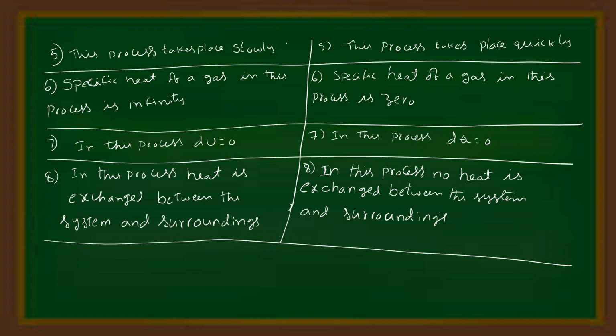The specific heat of a gas in isothermal process is infinity, whereas in the case of adiabatic process it is 0. In isothermal process, change in internal energy dU = 0. In adiabatic process, heat supplied to a system dQ = 0. In isothermal process, heat is exchanged between the system and the surroundings, whereas in adiabatic process, heat does not exchange between system and the surroundings.